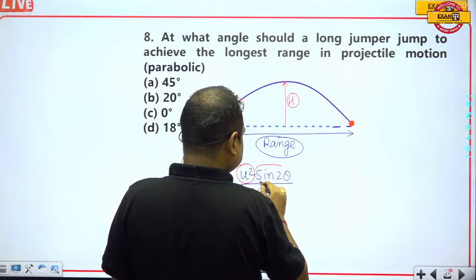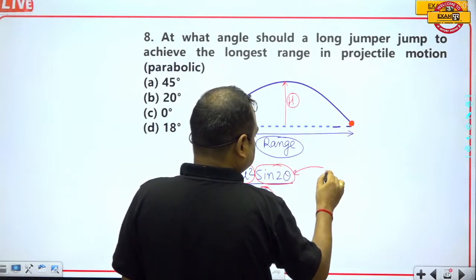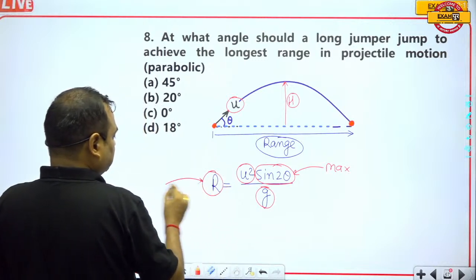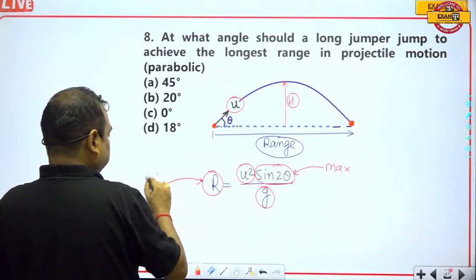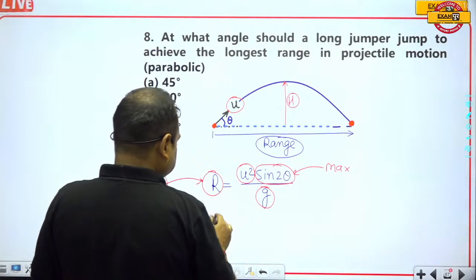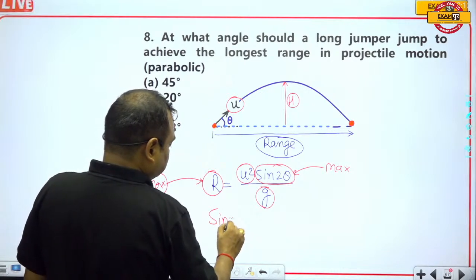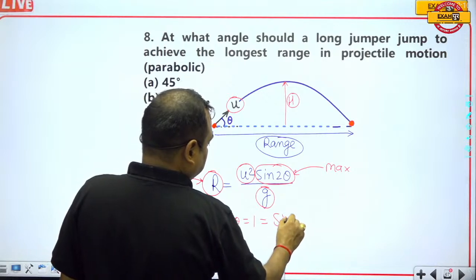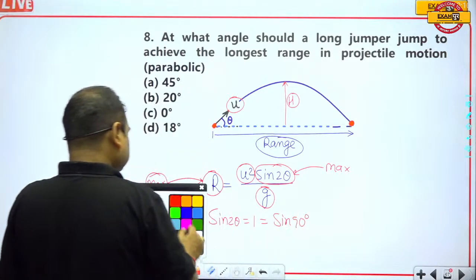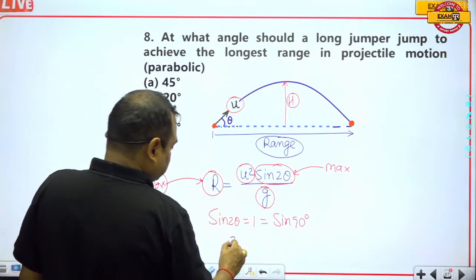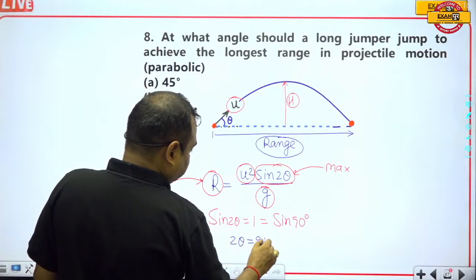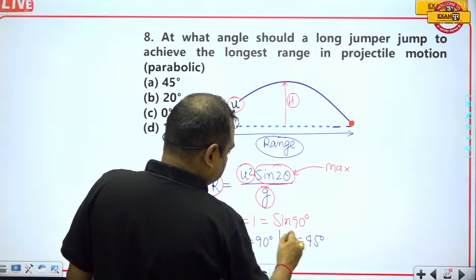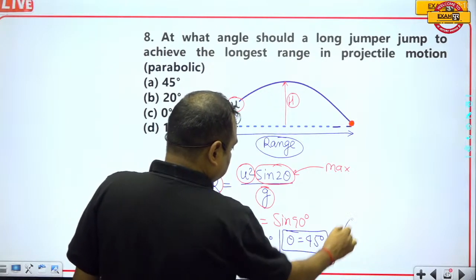If sine 2 theta is maximum, then obviously the range will also be maximum. The maximum value of sine 2 theta is 1, which is sine 90 degrees. So 2 theta will be equal to 90 degrees, and theta will be equal to 45 degrees.